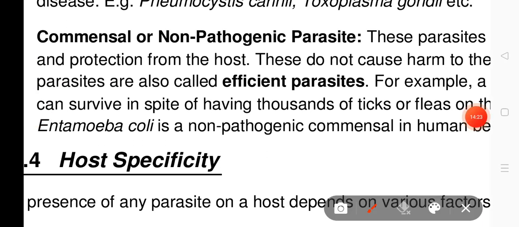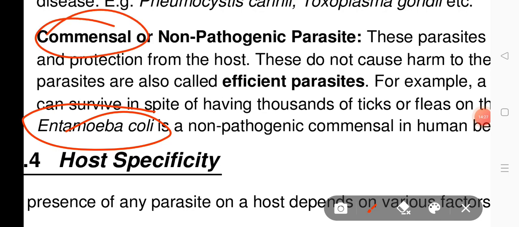A commensal parasite or non-pathogenic parasite is not harmful. A commensal parasite is not harmful. It is beneficial to their host.